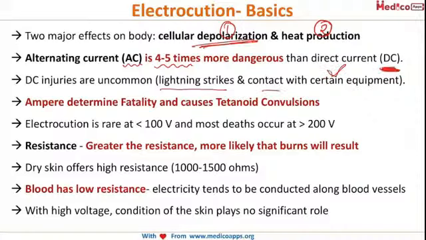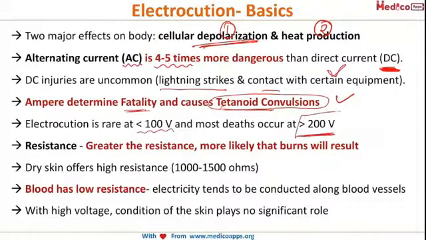Now, the ampere determines the fatality and causes tetanoid convulsions. The ampere, that is the power of the current hitting the body, determines its fatality and also results in tetanoid convulsions. Electrocution is rare at a voltage less than 100 volts and most deaths occur above 200 volts. So, for death to occur with electricity, the voltage should be above 200 volts.